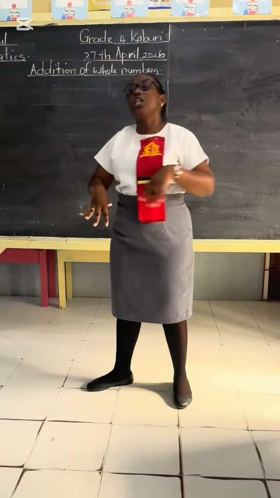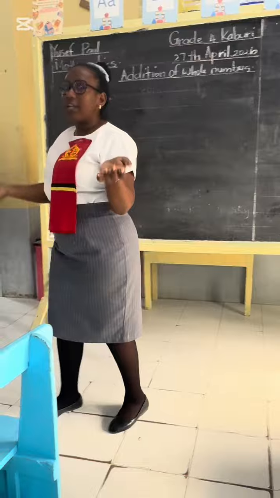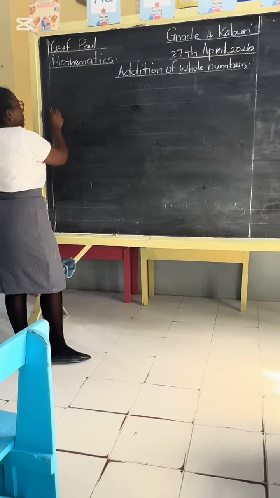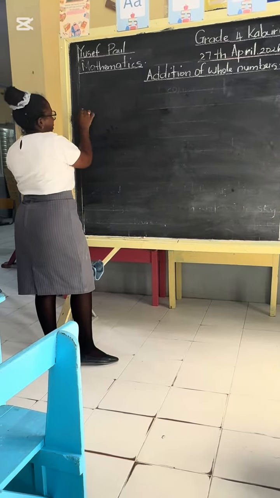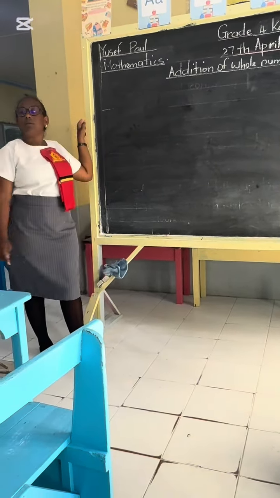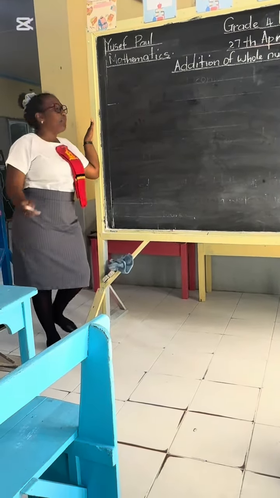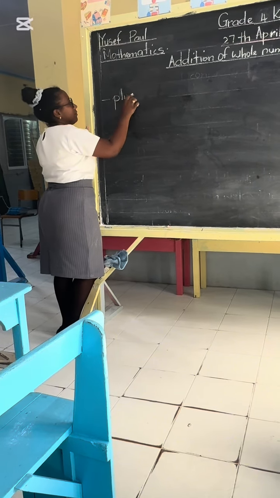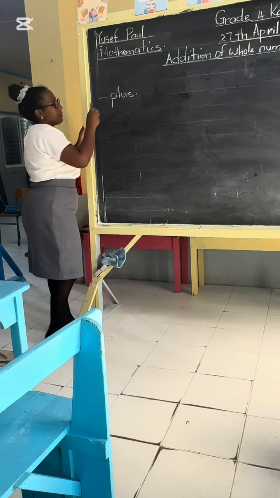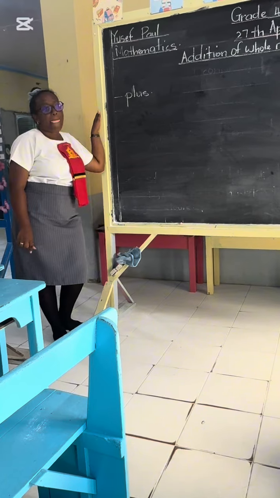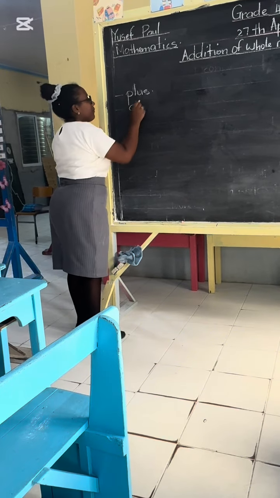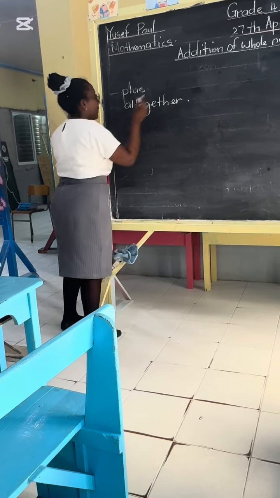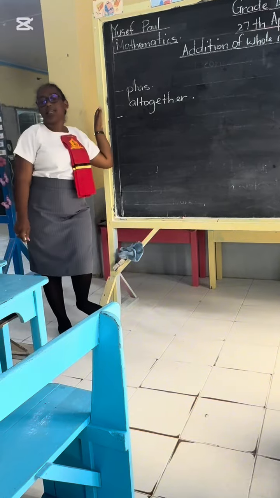Very good. Now, what are some terms relating to addition? Or what are some other words that we can use relating to addition? Yes, Alia. Plus. Very good. Desire. All together. What about Dexter? Give it a try, Dexter.